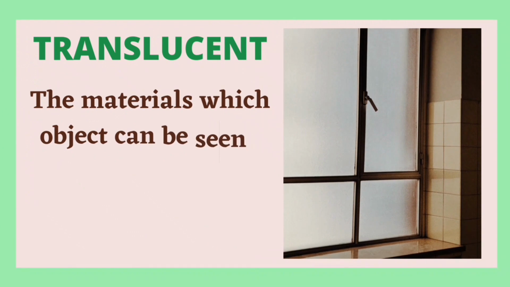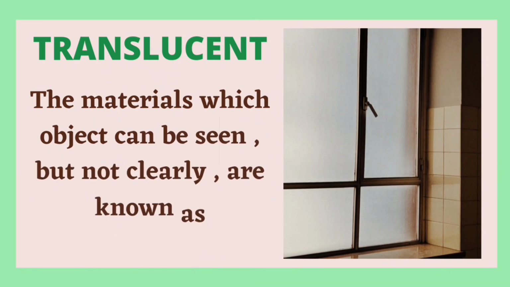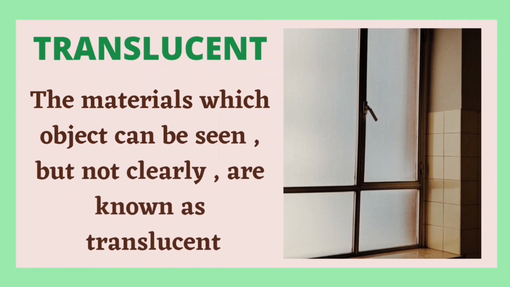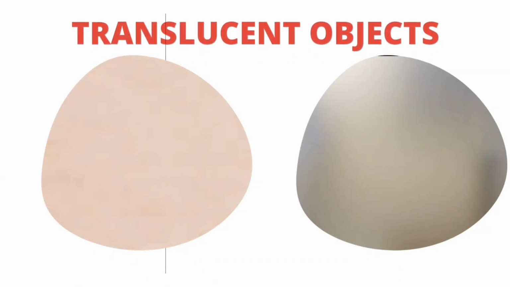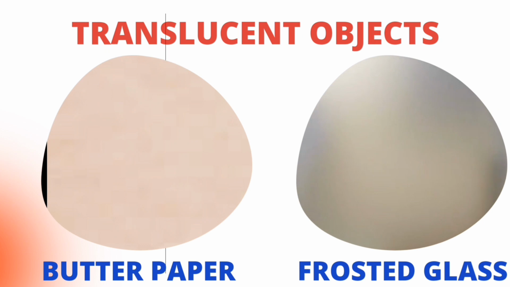The third category is translucent objects. These objects allow light to pass through them partially. We can see through these objects but not clearly, like butter paper, frosted glass, a thin layer of plastic.